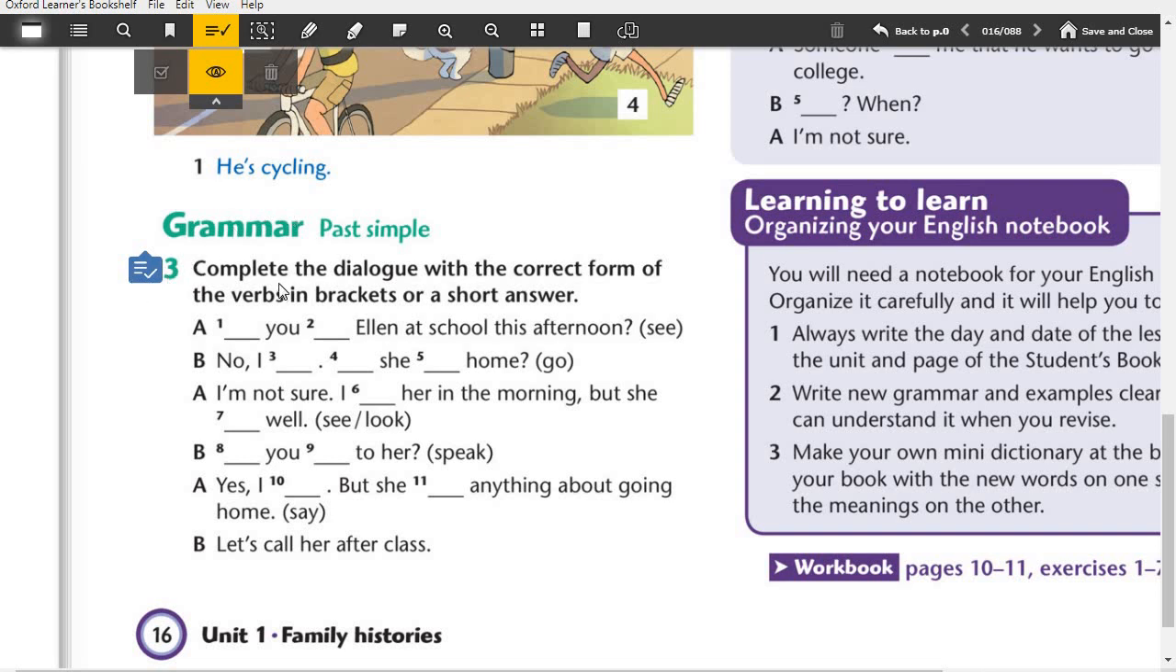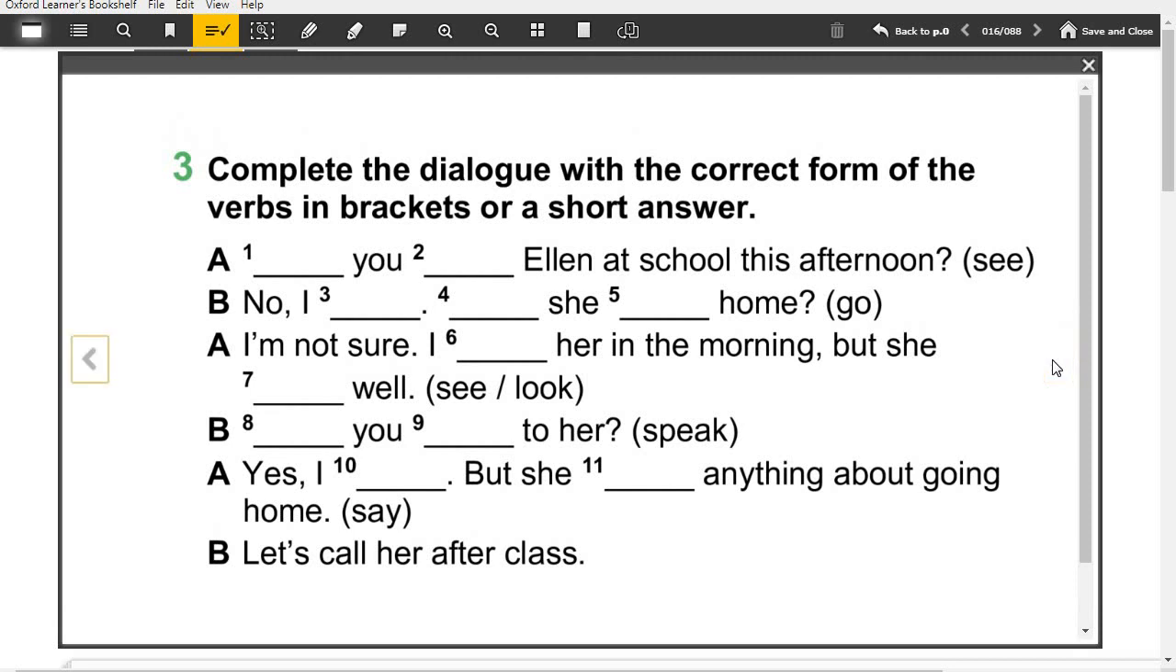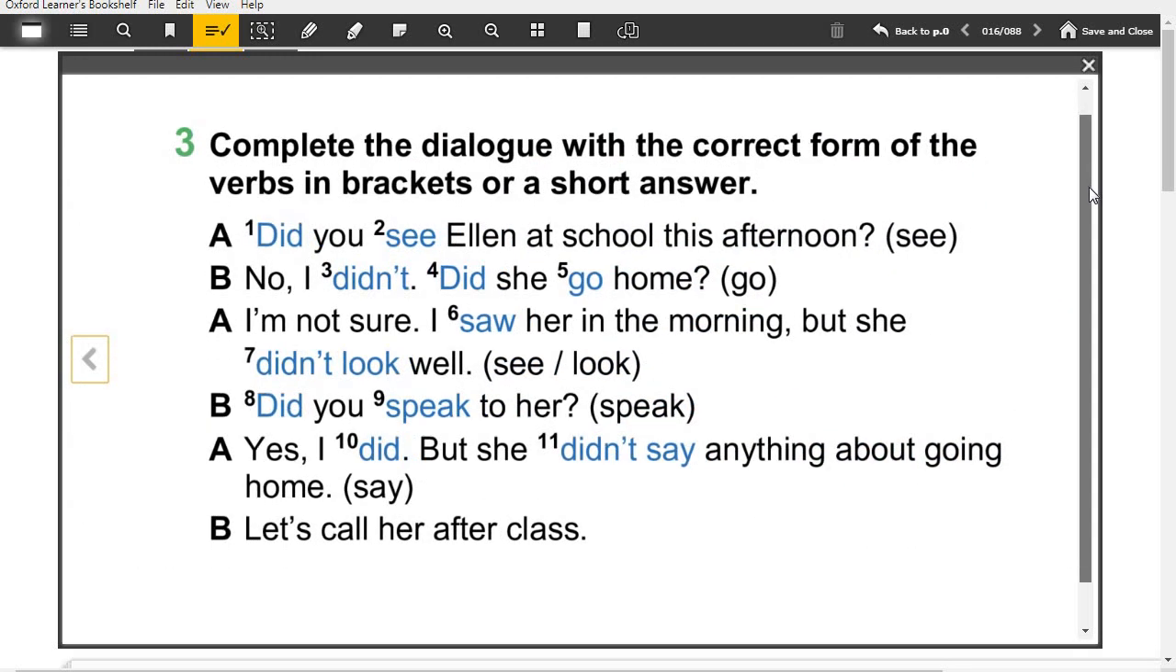After this, there is a grammar part about simple past and we completed the blanks according to the past form of the verbs. Did you see Ellen at school this afternoon? No, I didn't. Did she go home? I'm not sure. I saw her in the morning, but she didn't look well. Did you speak to her? Yes, I did, but she didn't say anything about going home. Let's call her after class.